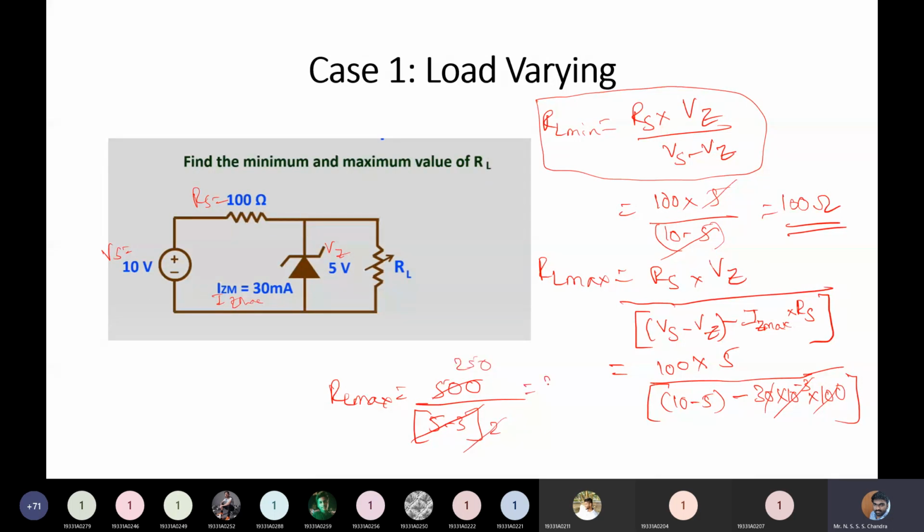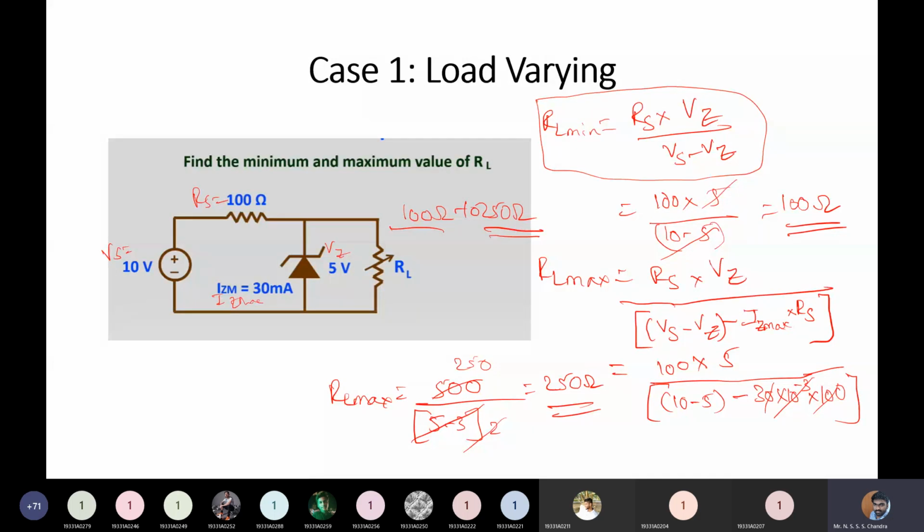So you can have maximum 250 ohms in the circuit. So RL can vary between 100 ohms to 250 ohms. So you cannot have a load resistance less than 100 ohms. You cannot have a load resistance greater than 250 ohms.